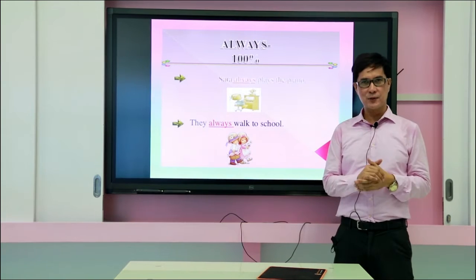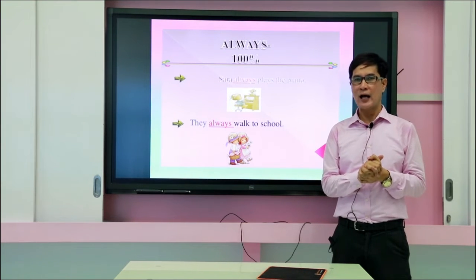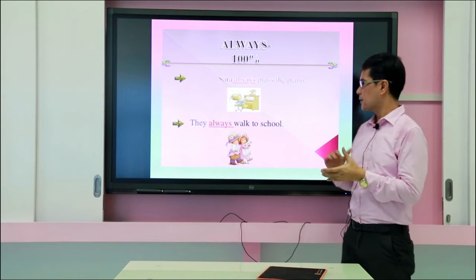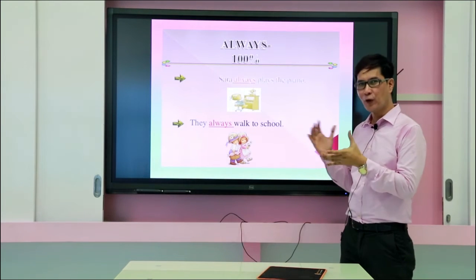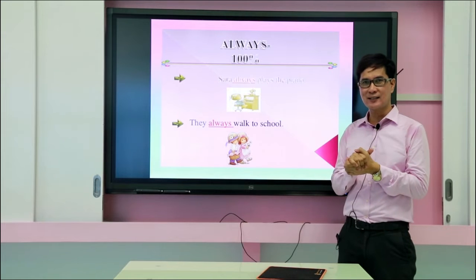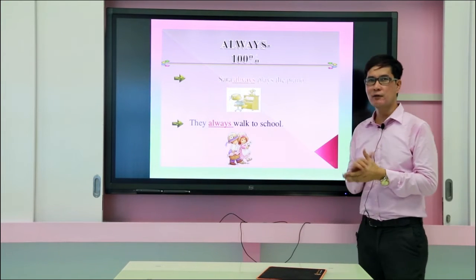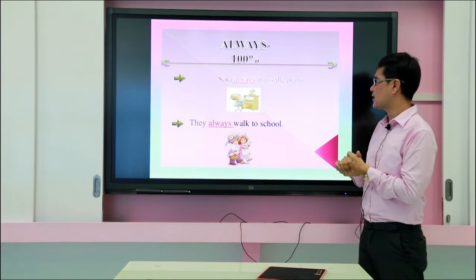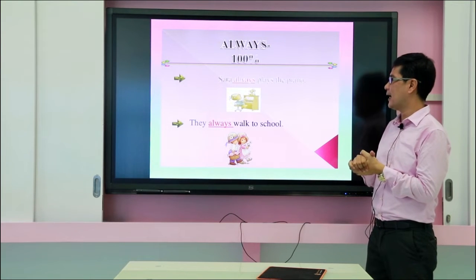All right, so let's move on right here with the formula of our adverbs of frequency. Make sure that you observe how we formulate or construct the sentence right here. So let's take, for example, the 100% as we have described it a while ago, always. Sarah always plays the piano.